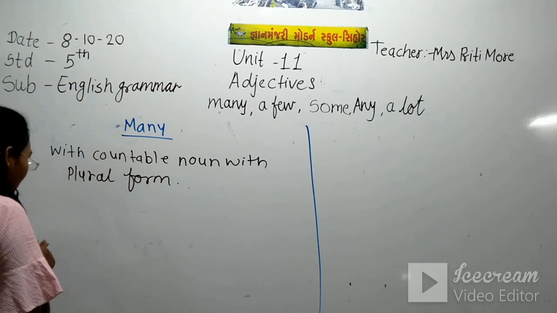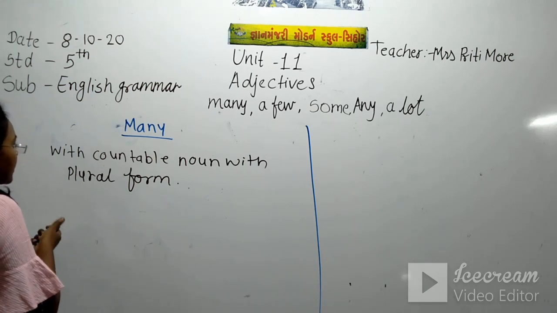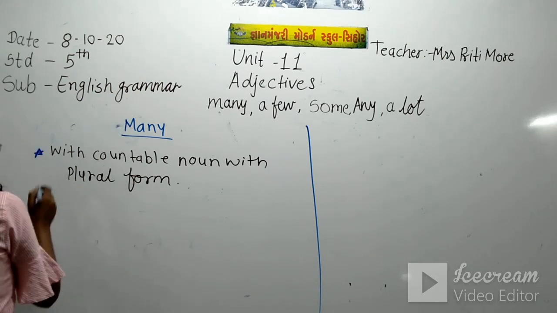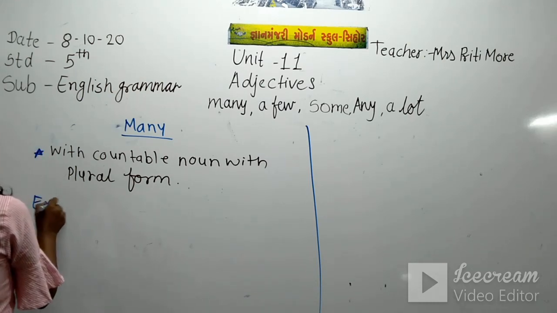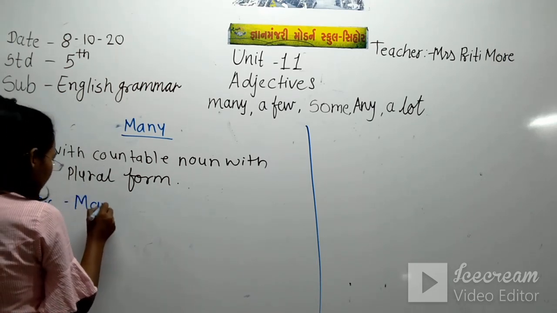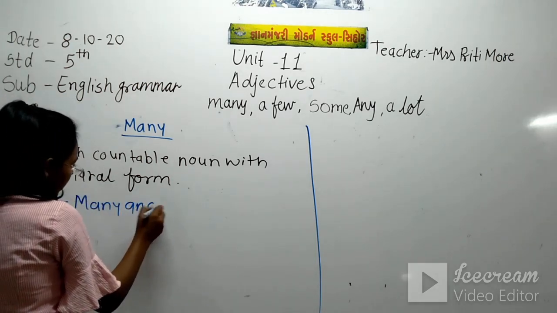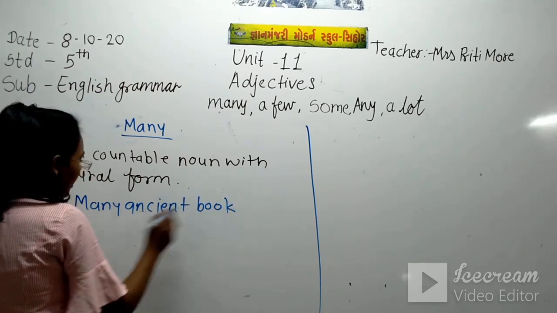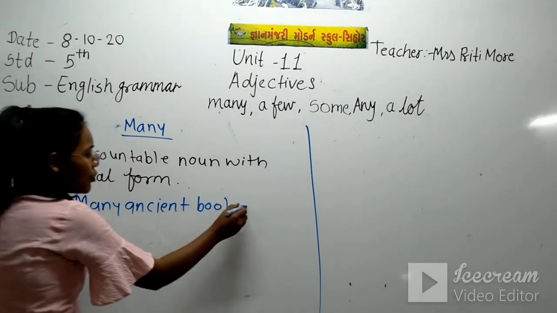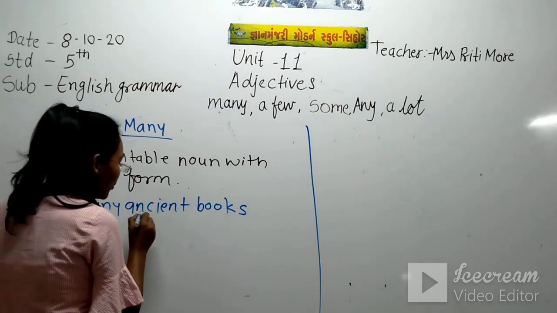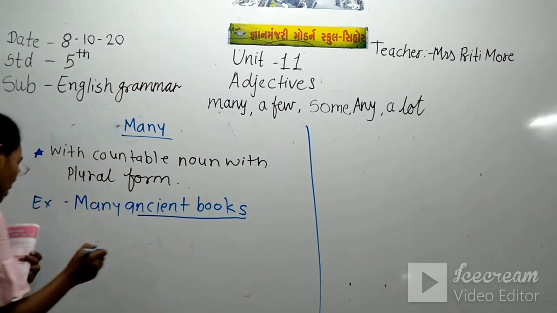So the example I write: many ancient books. This is the countable but plural form of the book.